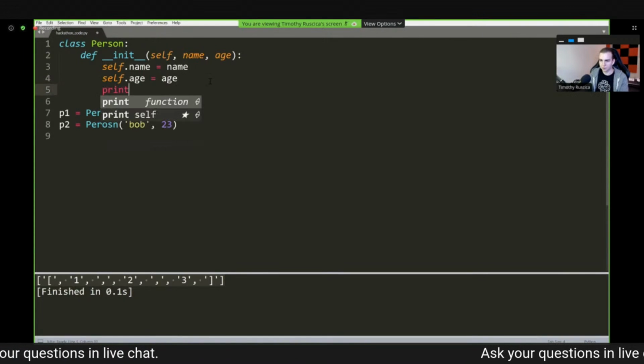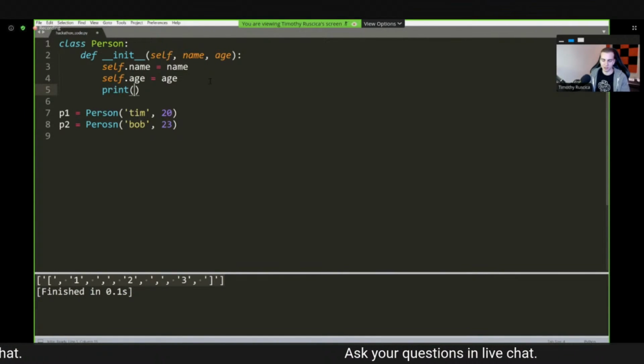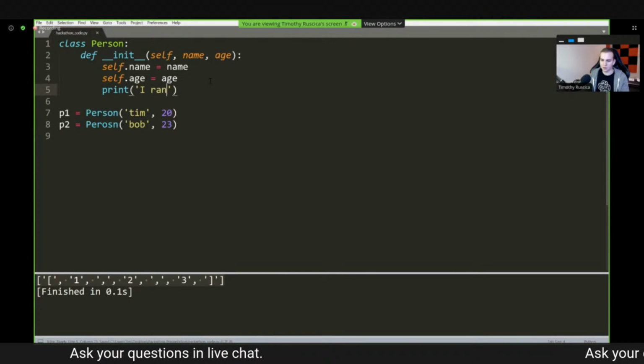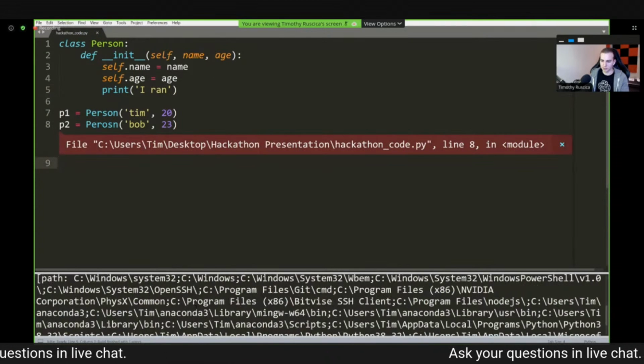So just to show you this, I'm going to print inside of this method. Notice I have no other print statements in this program. I ran, okay? And if I run this, what's the problem here?